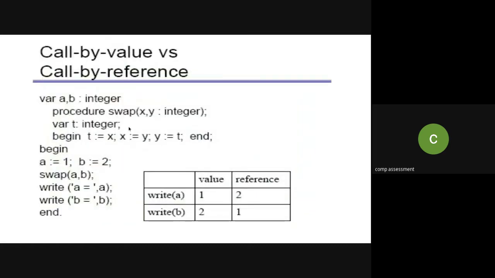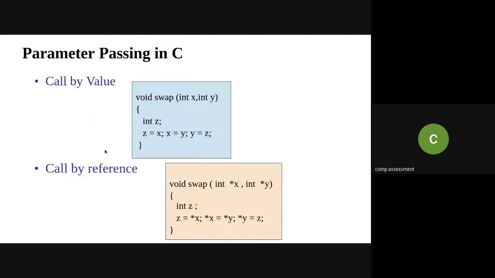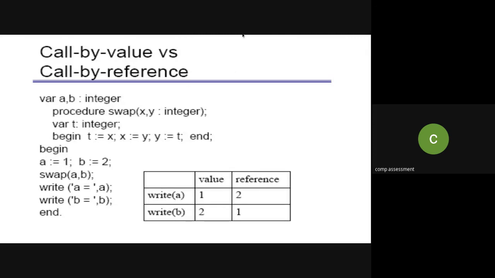That is call by value, call by reference. As the name indicates, call by value means we are passing the values. When we say call by reference, it means we are passing the address, the location of that variable. And call by value and result is a little bit of a new concept to you, which we will see in the next lecture.